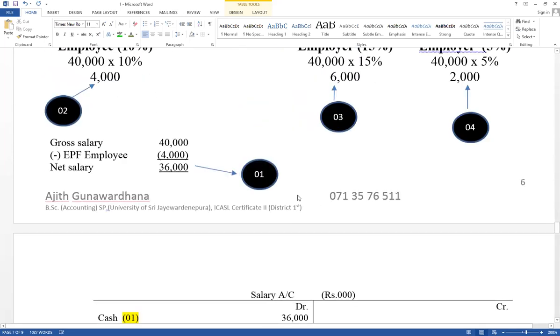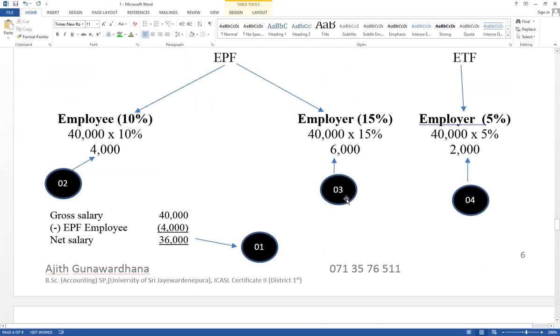Then the third step, contribution of the employer, 6,000. That is not part of salary and cannot be deducted from salary; it is another expense. It must be paid from the money in the business; it cannot be deducted from the employee's money. This is the legal requirement. Therefore, that is another expense. Therefore, 6,000: EPF expense account debit, EPF payable account credit.